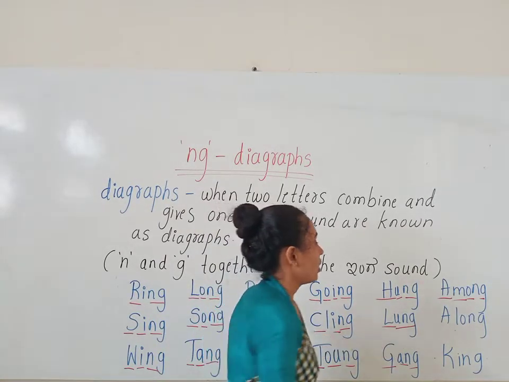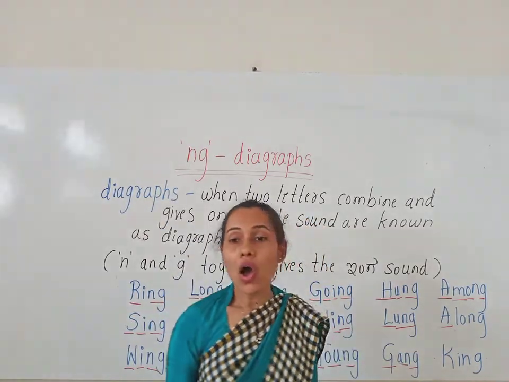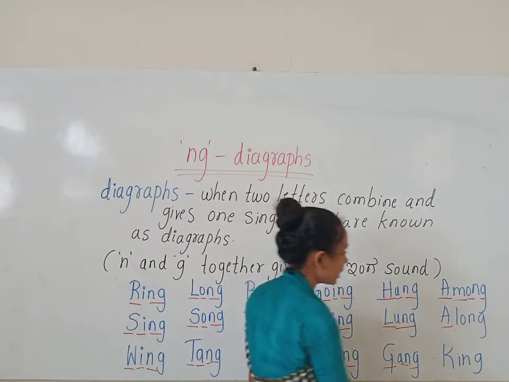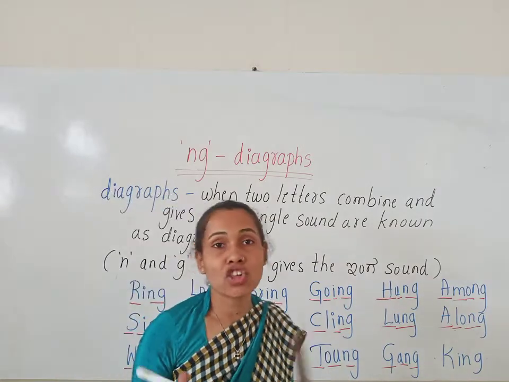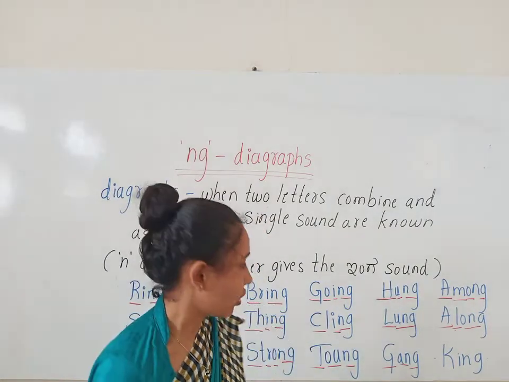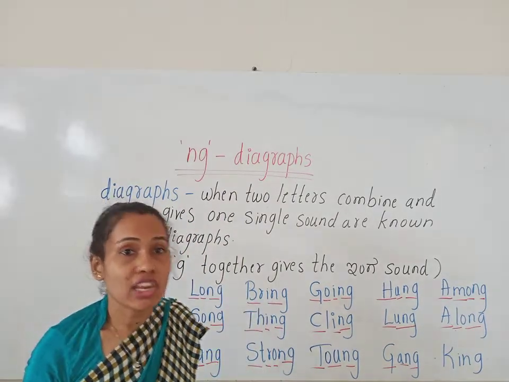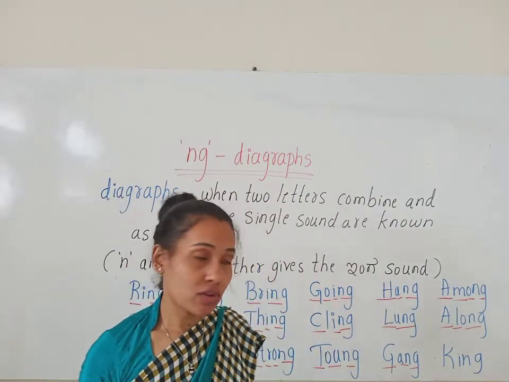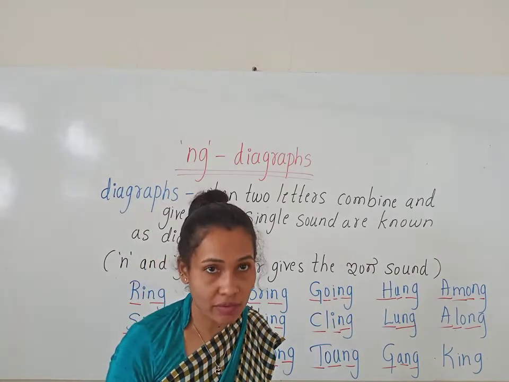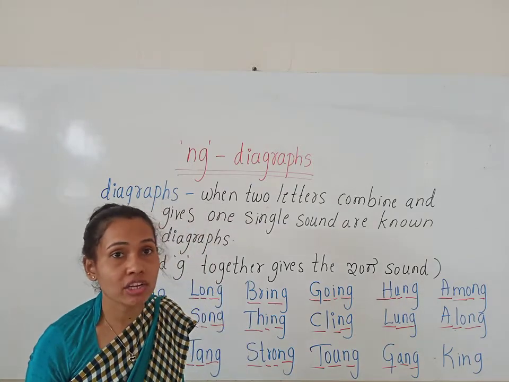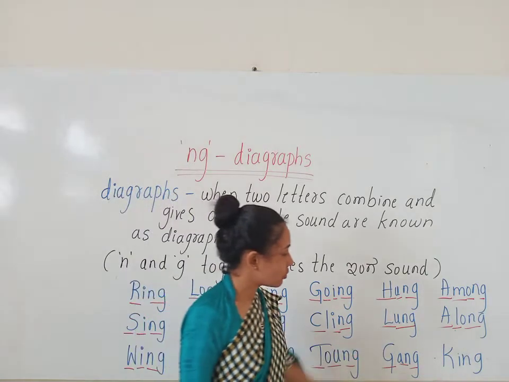Here A gives the A sound. A, l, ong. Along. How do we read this? A, l, ong. Along. N and G together gives the ing sound. Okay. So here we are learning NG digraph words. Okay, children, these all are the NG words, NG digraphs. When N and G combine together, it gives the ing sound. Okay. Now look at the next word.